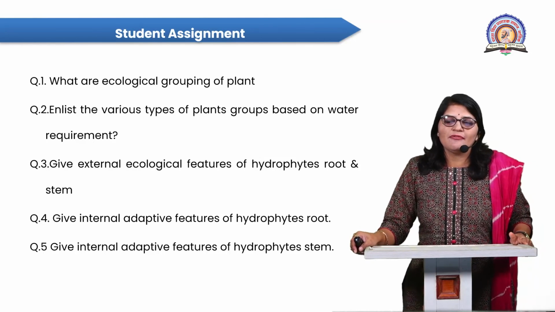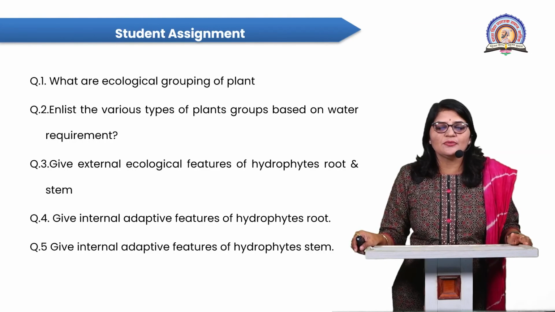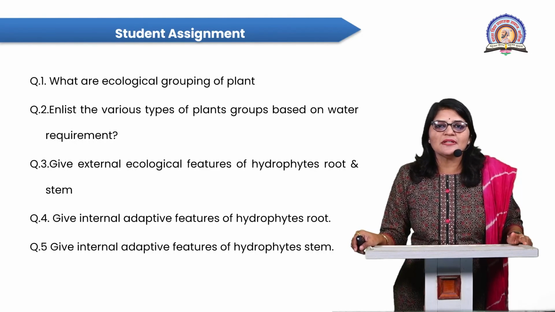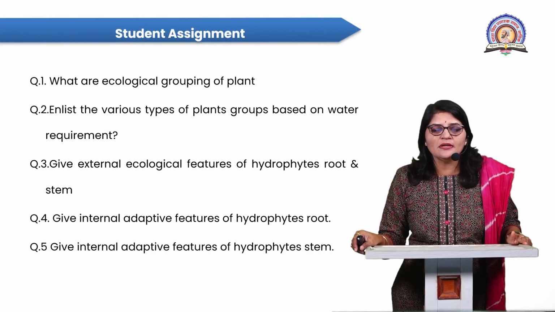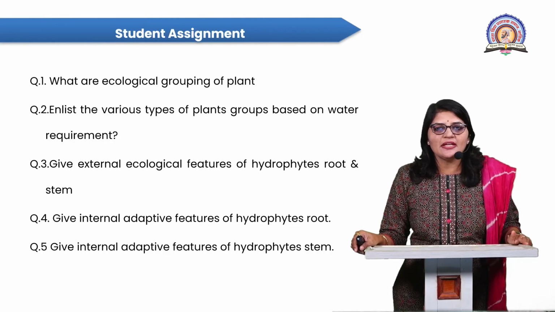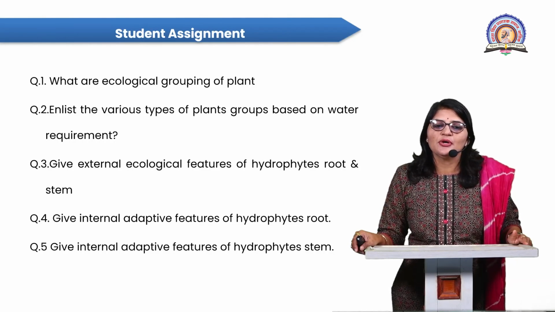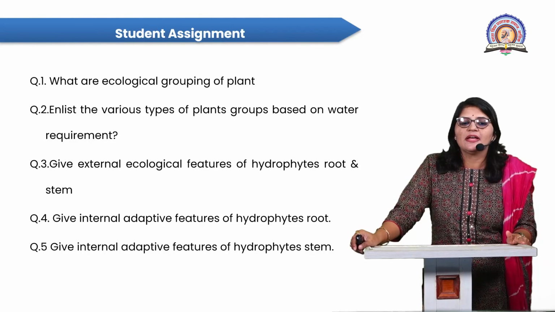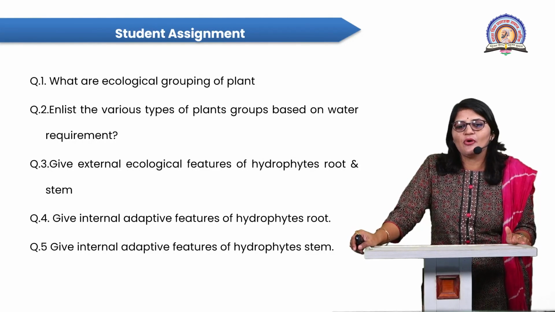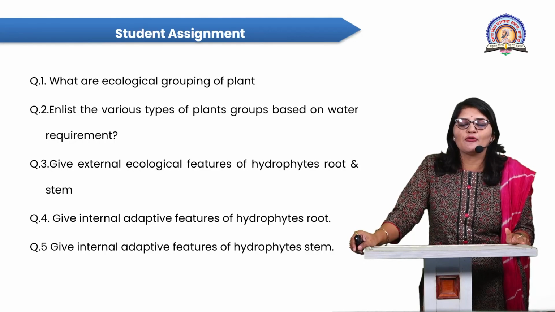The first question is, what are the ecological groupings of plants, and give suitable examples. Question number two, list the various types of plant groups based on water requirement. Question number three, give the external ecological features of hydrophyte root and stem. Question number four, give the external adaptive features of hydrophyte root, and question number five, give the internal adaptive features of hydrophyte stem.